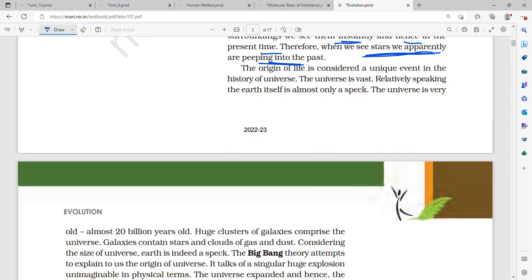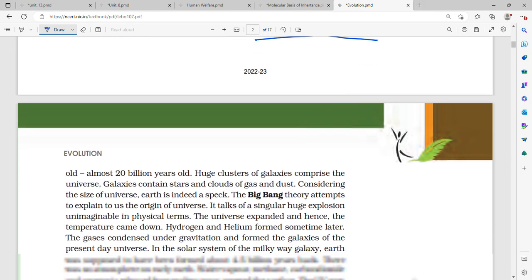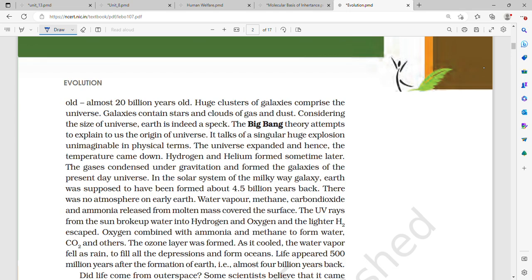The origin of life is considered a unique event in the history of universe. So origin of life is a unique event in the history of universe. Universe is vast, relatively speaking. The earth is itself a speck. The universe is very old, almost 20 billion years old.